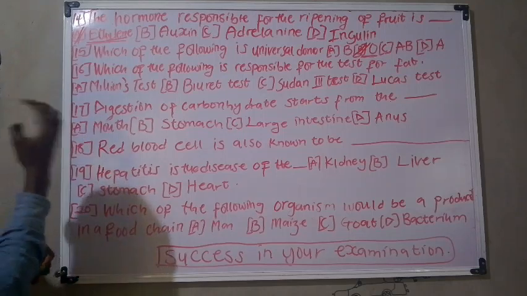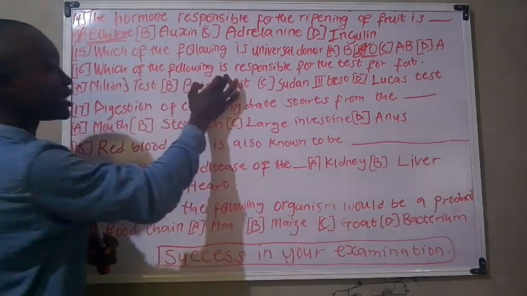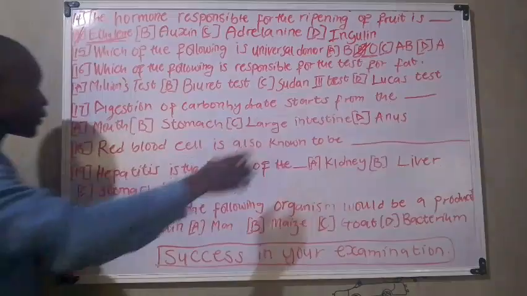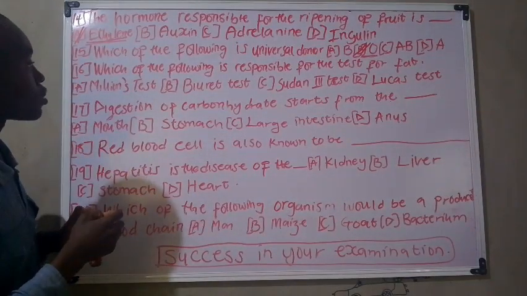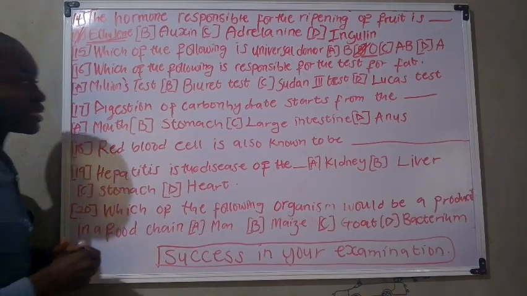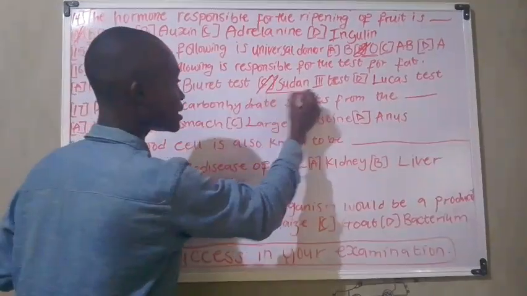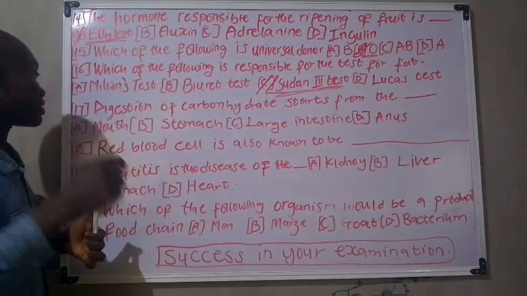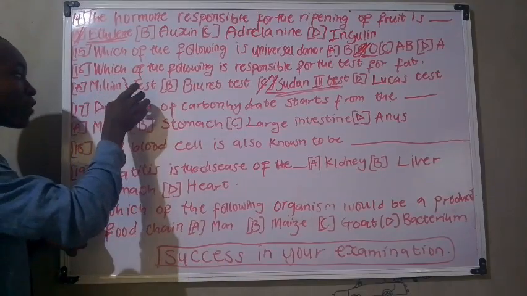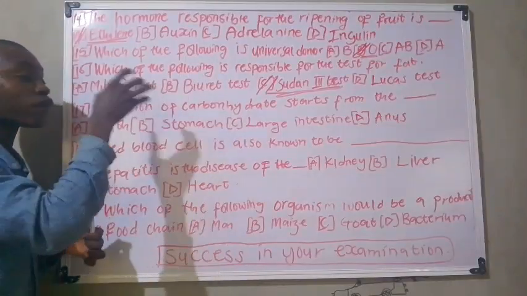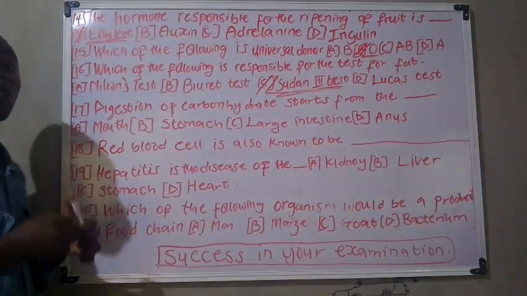Okay, now let's move to the next practice question. Which of the following is responsible for the test for fat? The test responsible for the test of fat is simply the Sudan 3 test. For option A and option B, Millon's test and Biuret test are responsible for the test for proteins.